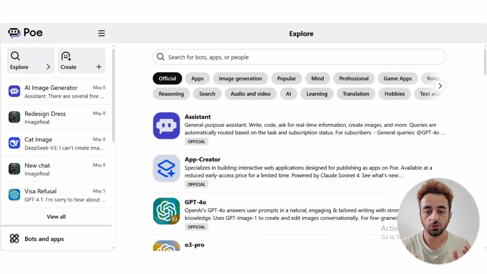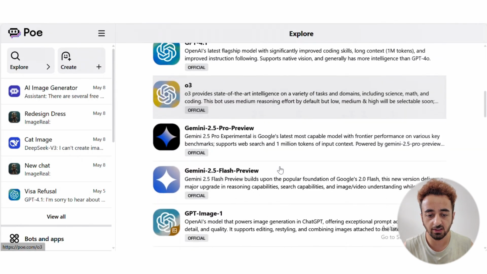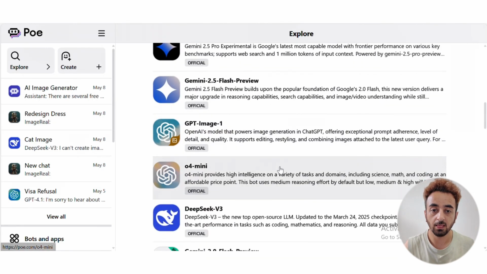And the other tool which I'm going to introduce to you is actually a website. The name of this website is Poe, poe.com. Inside this website there are multiple AI tools you can access. You don't need to go to all these AI tools separately on their websites. You just come to poe.com, and here you can see there are multiple AI tools. You can just click here and get access. If these tools are paid, here they are also paid, but if they are freely available, you can get access here.